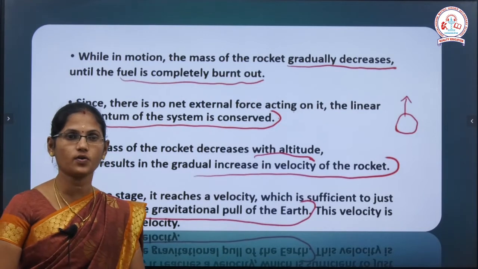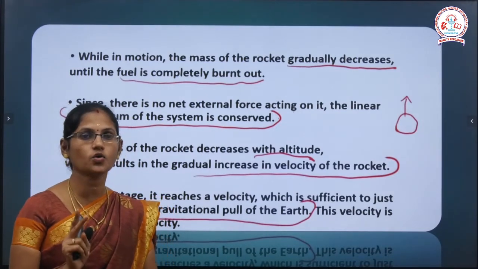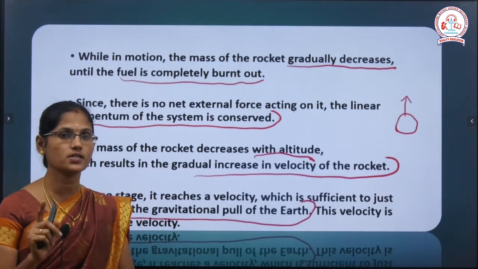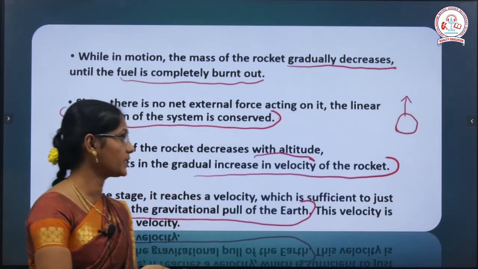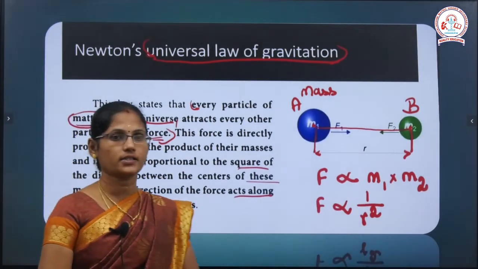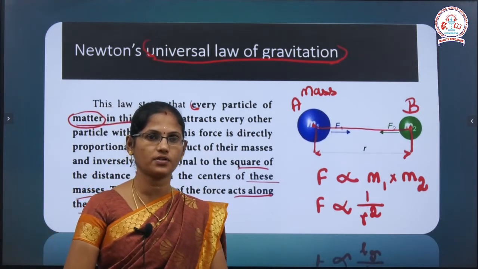So, now we clear all of you. This is the concept of rocket propulsion. The two main principles we are using in rocket propulsion are Newton's third law of motion and the law of conservation of momentum. And next we will move to Newton's universal law of gravitation.